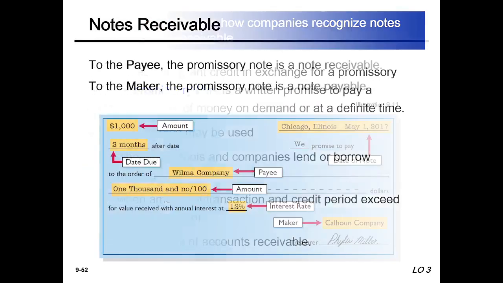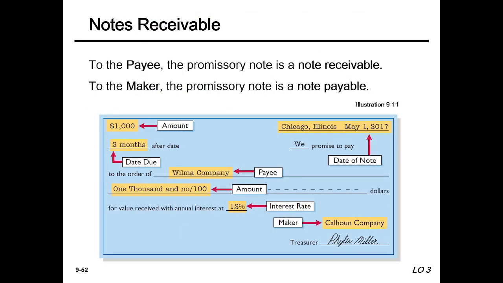Moving on next, note receivables. To the payee, the promissory note is a note receivable. On the other hand, to the maker, the promissory note is a note payable. We will explain this matter here.